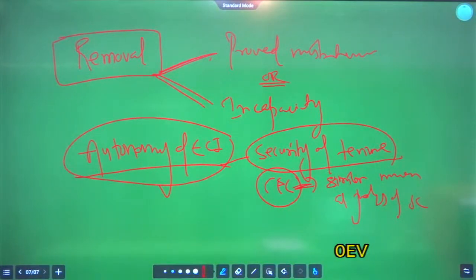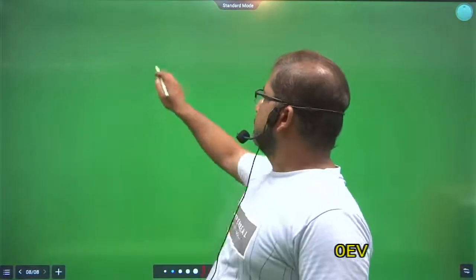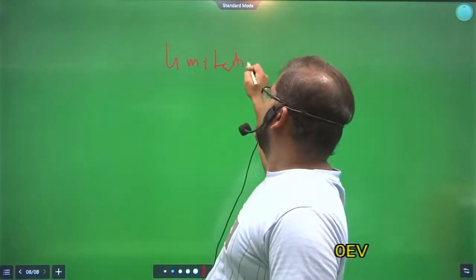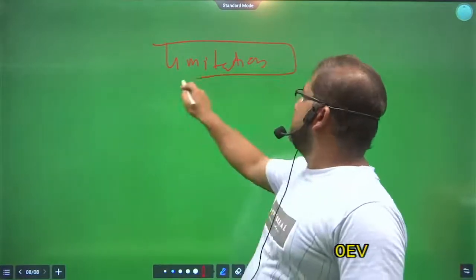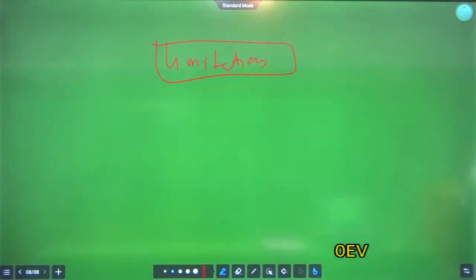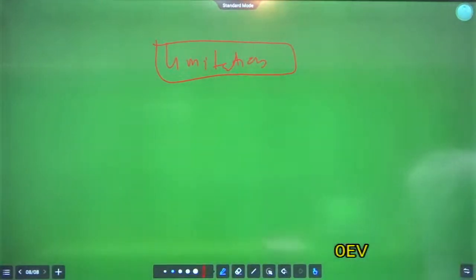Clear? Now come to the limitations, or flaws, of the Election Commission of India. The first limitation is that no qualification has been mentioned in the Constitution.